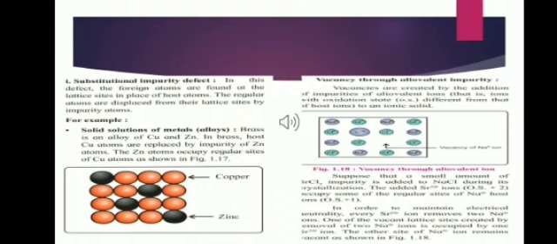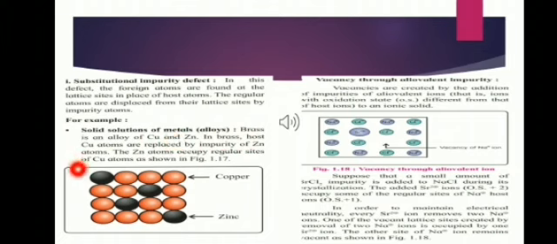Substitutional impurity defect. In this defect, the foreign atoms are found at the lattice sites in place of the host atom. The regular atoms are displaced from their lattice site by the impurity atom. This can be done by replacing the atoms or the ions. Let's see how. In the first case, let us take an example of solid solution of metal. The alloys are prepared by this method.